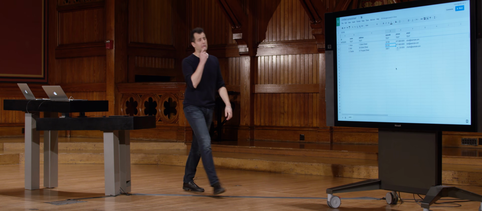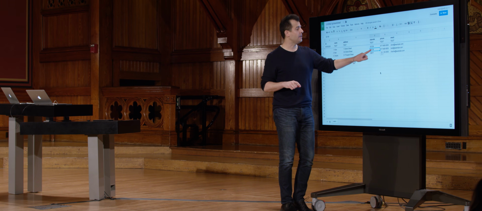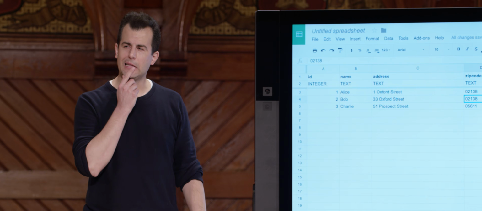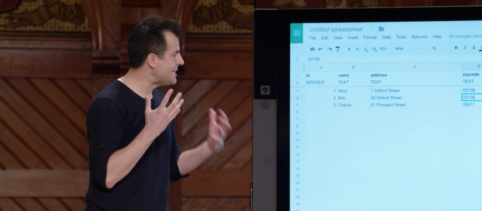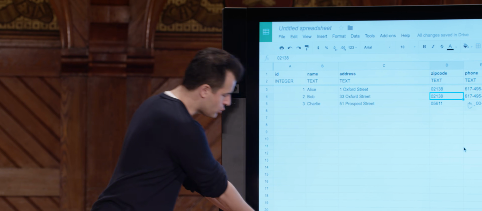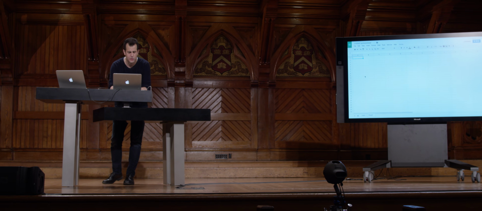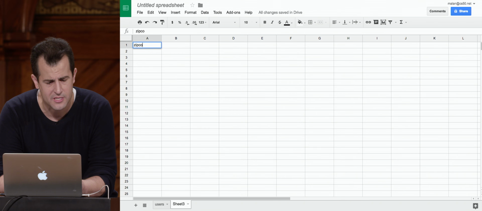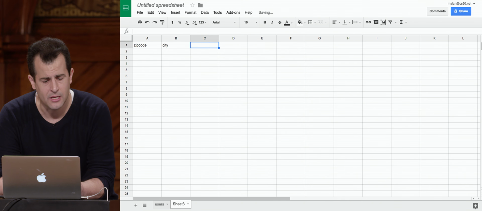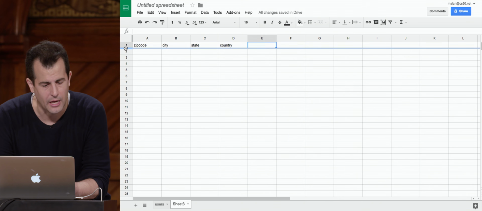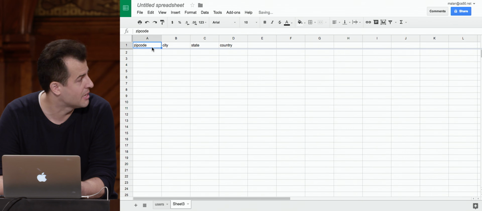There's a little bit of duplication. I now have 02138 twice in my database, or in my spreadsheet in this case, but at least it's a lot less redundant. But I need to recover that information. This is just my users spreadsheet, my users table. I'm going to go ahead and create another sheet with Google Spreadsheets here. I'm going to call this zip code. I'm going to call this city, state, country, although country makes things a little more complicated because zip codes aren't going to be the same format everywhere.